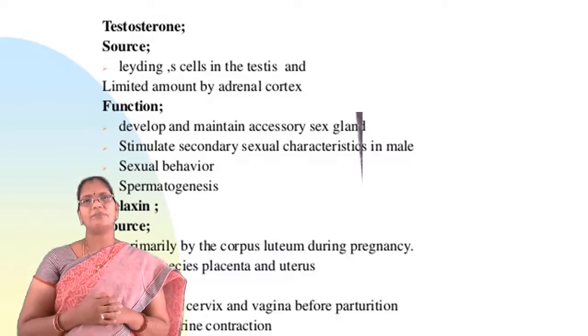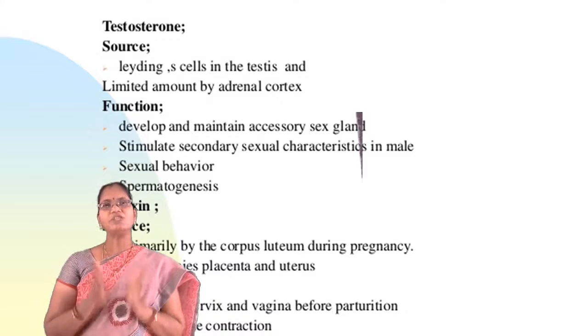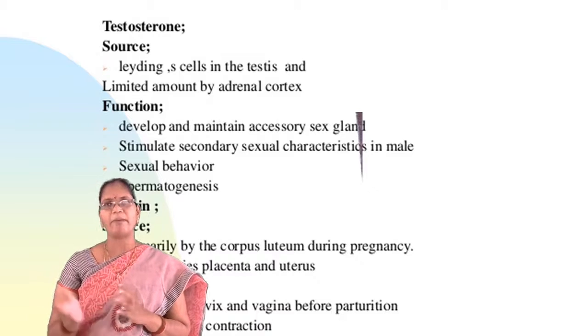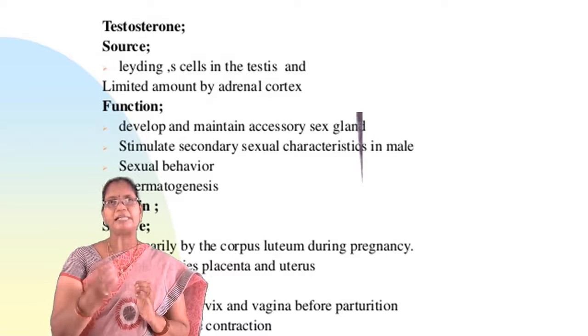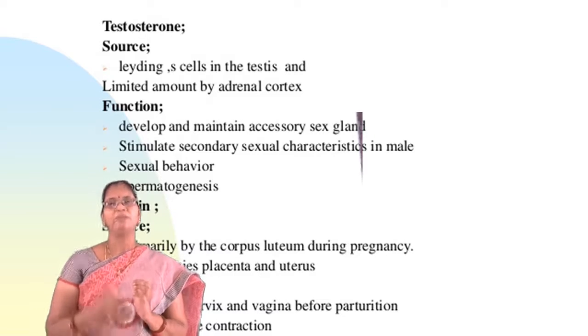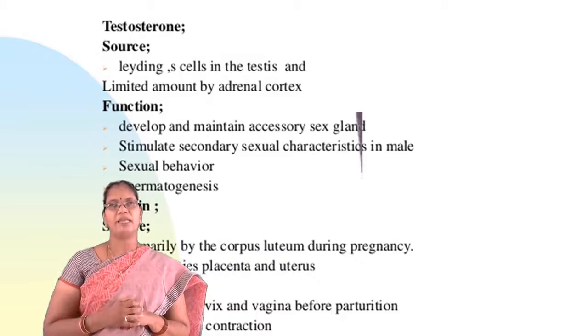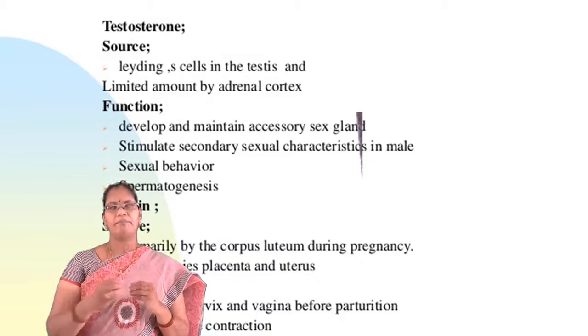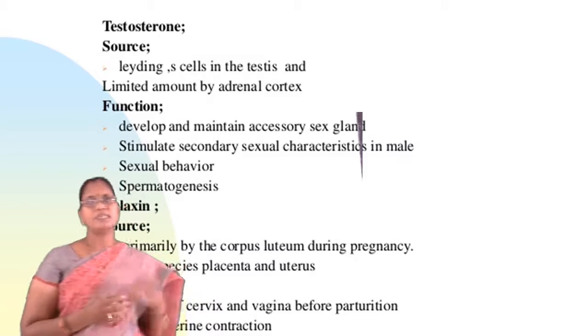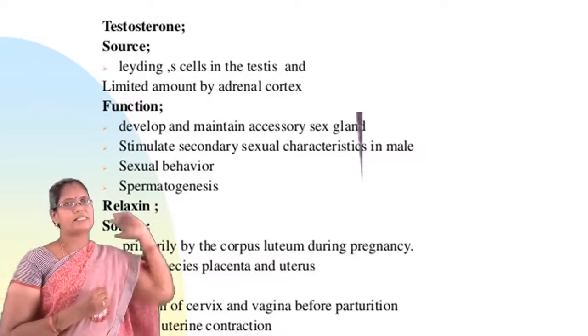Coming to the function, it is mainly responsible for the dilation of the cervix and vagina before conception. That means it is responsible for the induction of labor during delivery. Mainly, relaxin inhibits uterine contraction so that the baby can be easily delivered. So this is about relaxin.